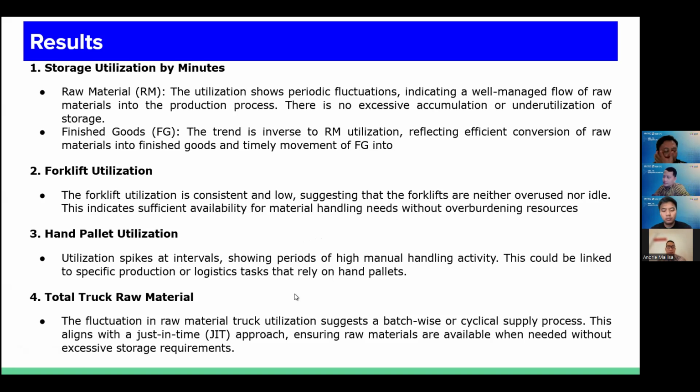And the fourth is the total raw material trucks. The fluctuation in raw material truck utilization suggests a batch-wise or cyclical supply process. This aligns with the approach of ensuring raw materials are available when needed without extensive storage requirements. Next.